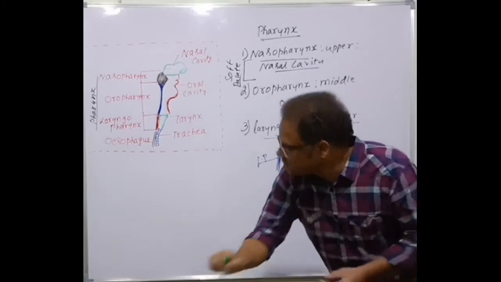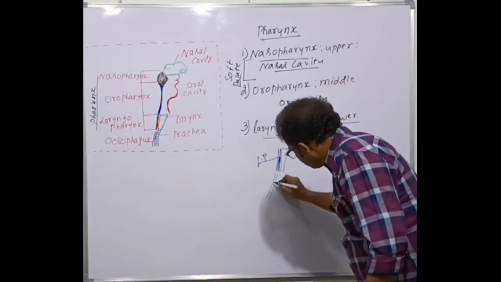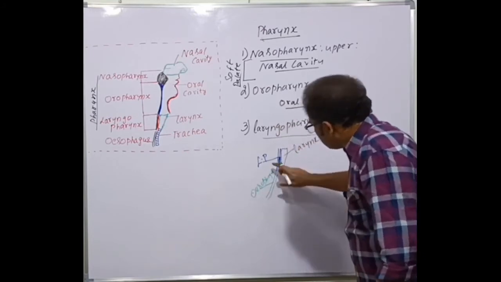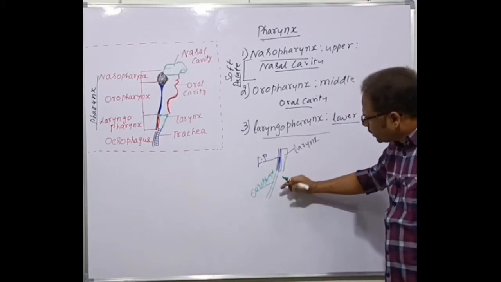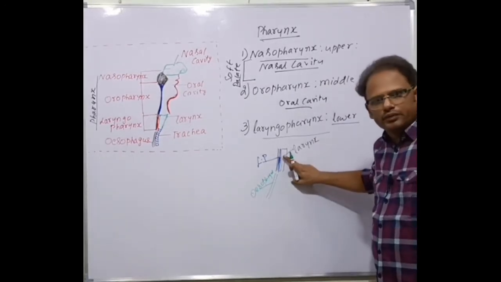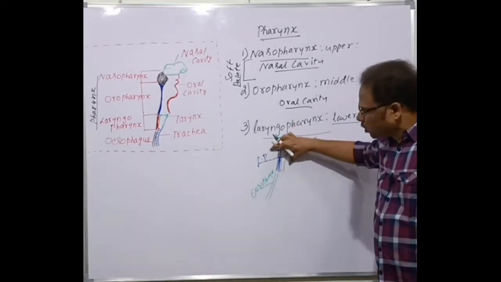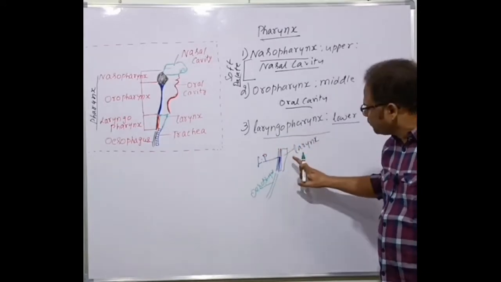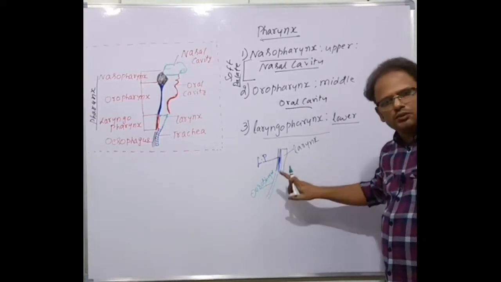And towards this side is the esophagus. Can you see here? The laryngopharynx is connected on one side to the larynx, on the other side to the esophagus. What is the larynx? It is a part of the respiratory system, whereas the esophagus is a part of the digestive system. So what's the bottom line here? The laryngopharynx, or in general the pharynx, is connected both to the respiratory system and the digestive system. That's the bottom line here.